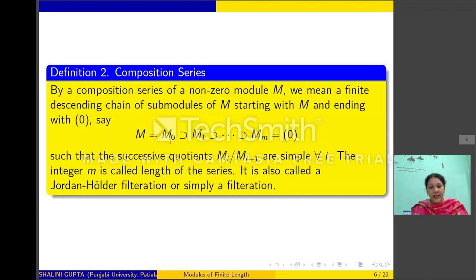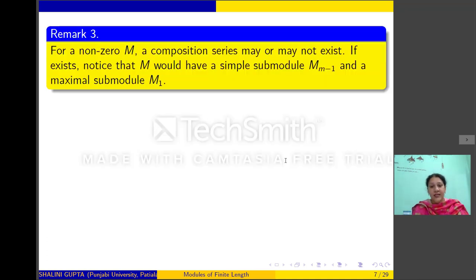Now here we can see that M mod M1 is simple. Therefore, M1 is a maximal submodule of M. Similarly, we can see that Mm-1 mod 0 is simple. That is, Mm-1 is simple. So, if M has a composition series, then it would have a simple submodule and a maximal submodule.